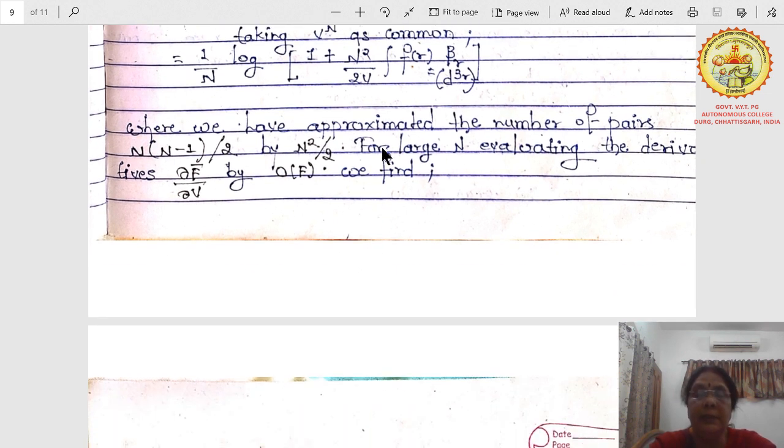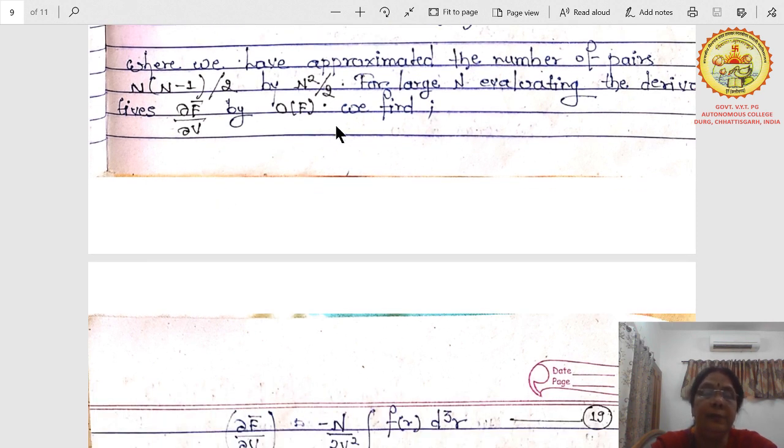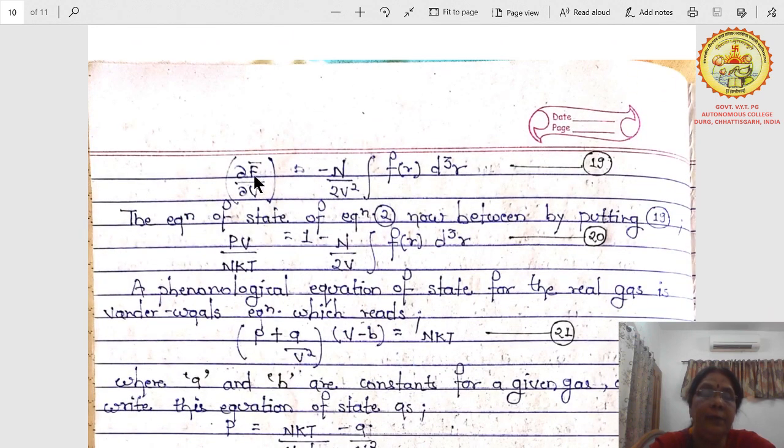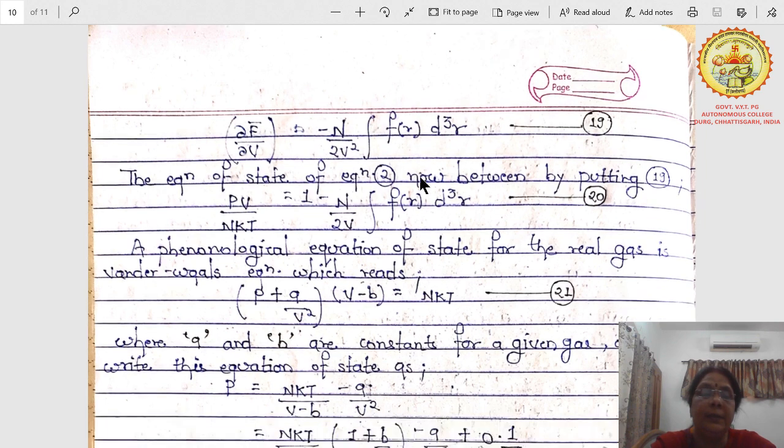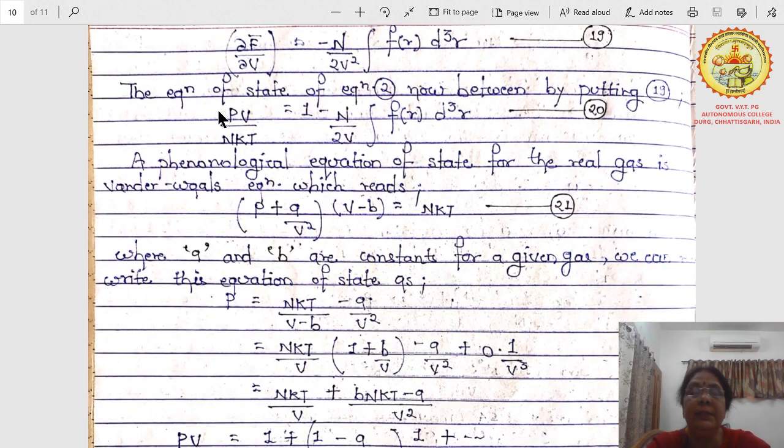For large n, evaluating the derivatives ∂f̄/∂v of the f term, we find ∂/∂v of f̄ will be minus n by 2v² ∫ f(r) dq̄. Putting the values in equation 19, the equation of state becomes PV by nkT equals 1 minus n by 2v ∫ f(r) dq̄.